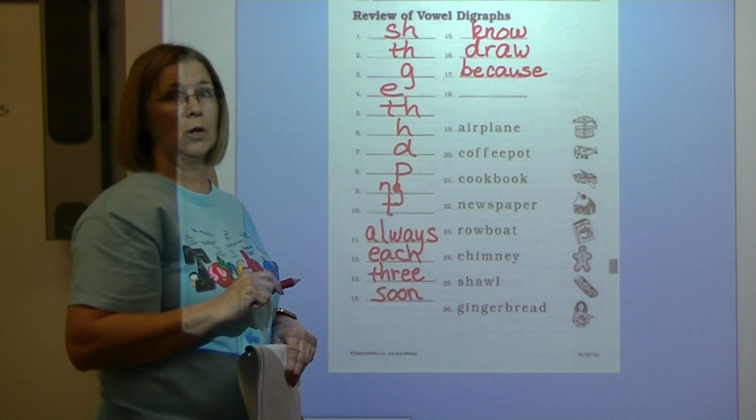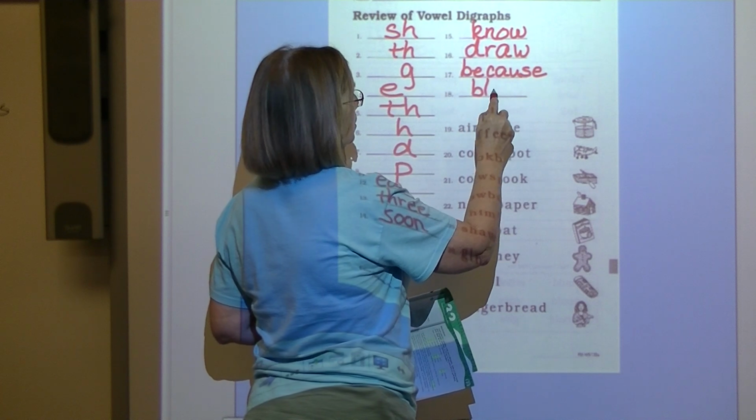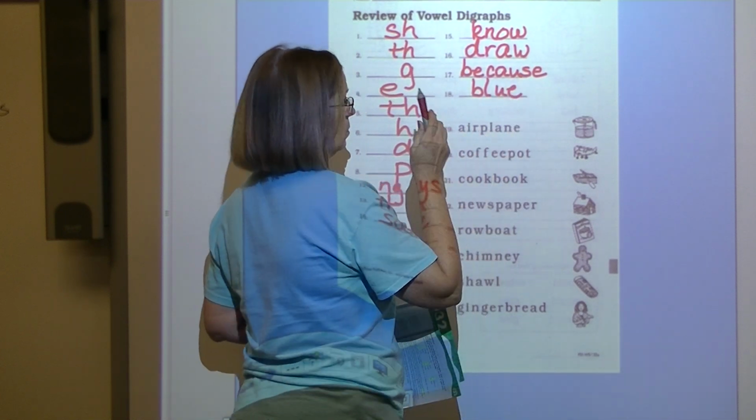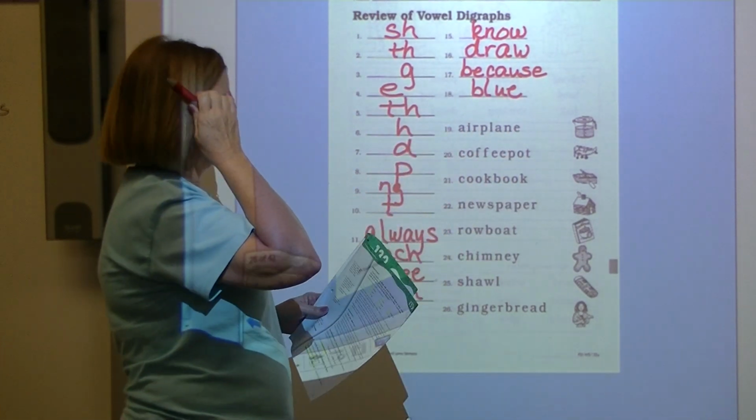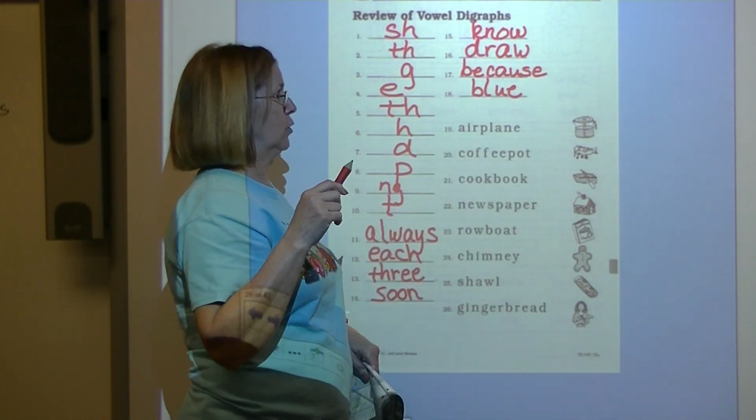And the last one is a color word. Blue. Bull. Ooh. Okay? Now, let's code a few words.